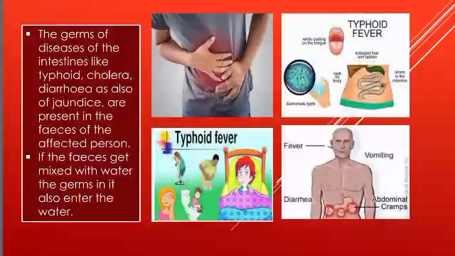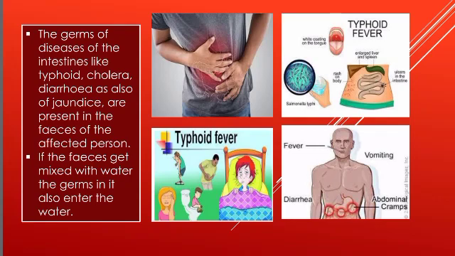The germs of intestinal diseases, like when a person is suffering with typhoid, cholera, diarrhea, or jaundice, are present in the feces, in the excreta of that person. And if another person comes in contact with such a person, that person may suffer with the same disease.